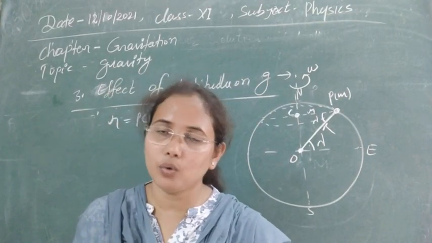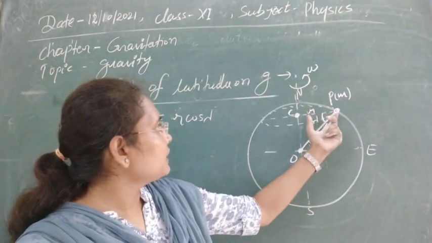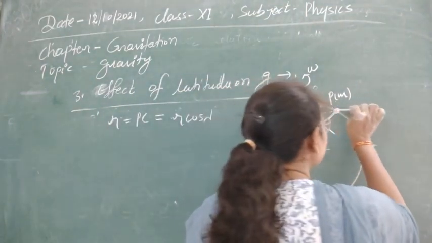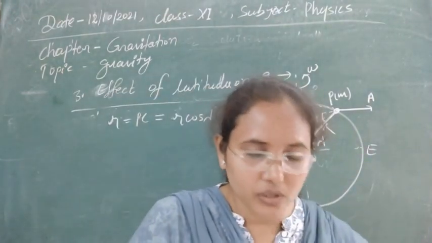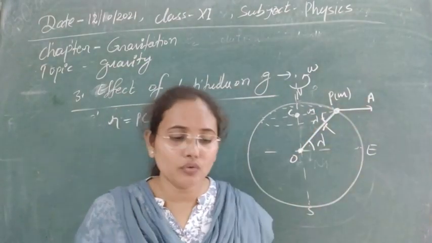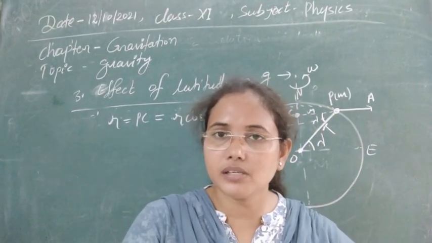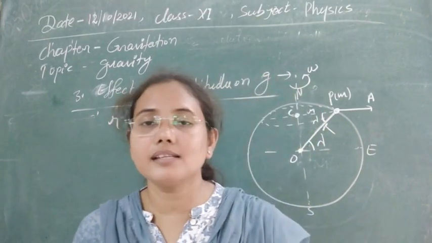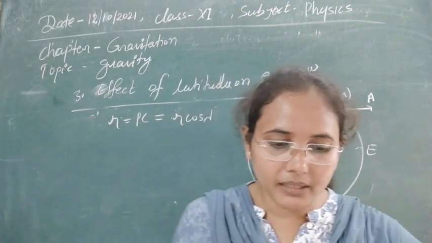Next, obviously Earth is rotating, so the particle experiences a force m r omega square due to its rotation, and that will act along PA. If P is this one, then this is PA. This is not the centripetal force, this is the centrifugal force that is acting on the particle in the outward direction. It has the same magnitude, and we can understand it by using Newton's third law of action and reaction. Suppose g is the acceleration due to gravity when Earth is at rest, from the gravity pull on the particle.